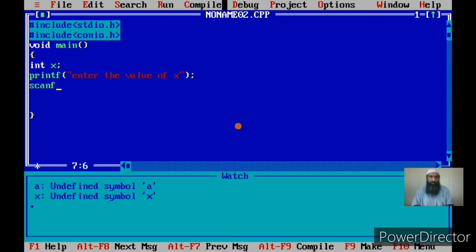First let me input it, scanf, %d, comma, then ampersand x.